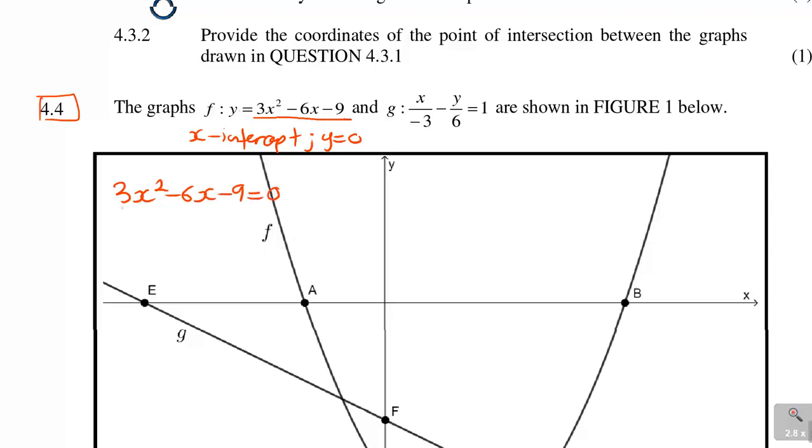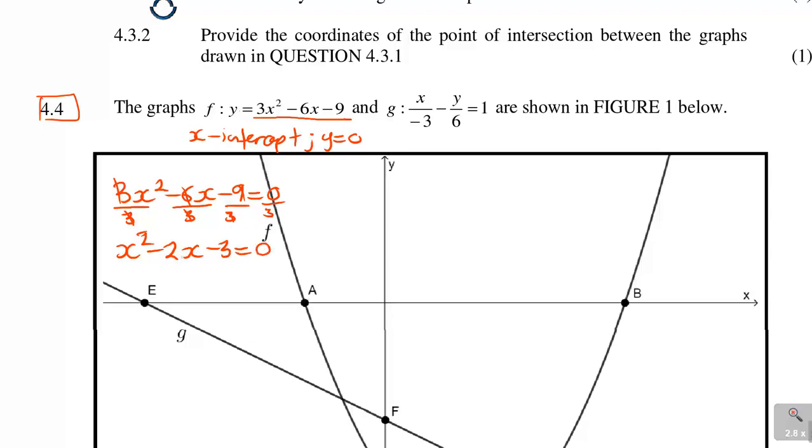So you're solving for x, you can divide everything by 3. You can see 3 is common. When you do that, you'll have x squared, 3 into 6 is minus 2x, 3 into 9 is minus 3 is equal to 0.